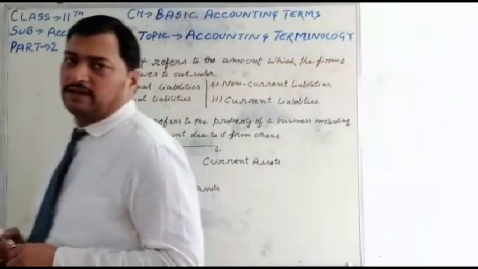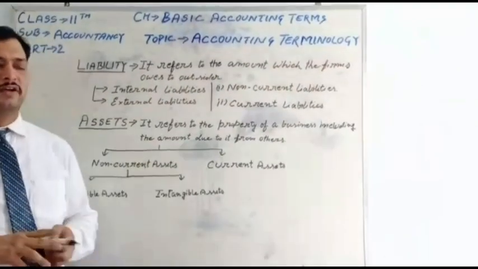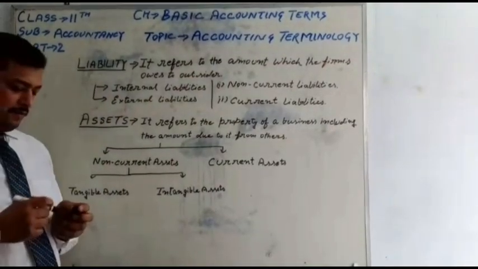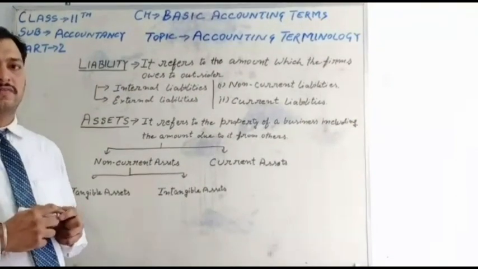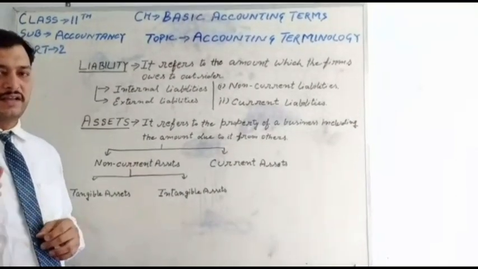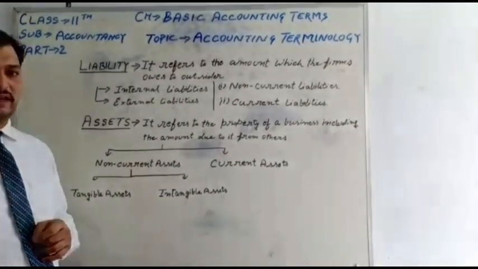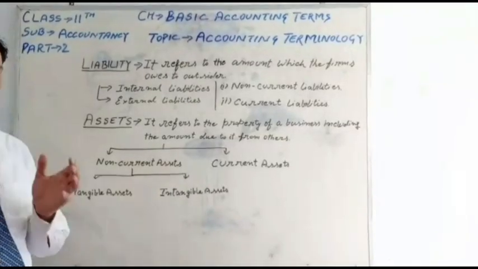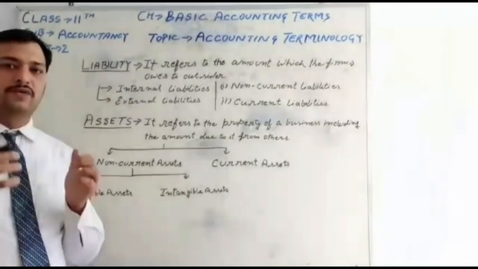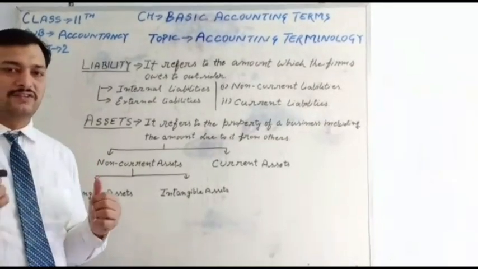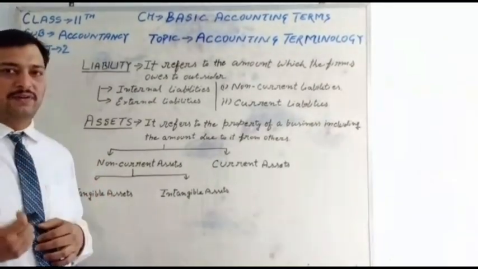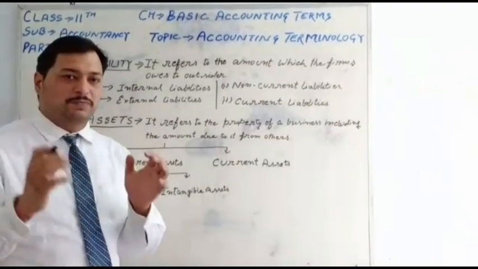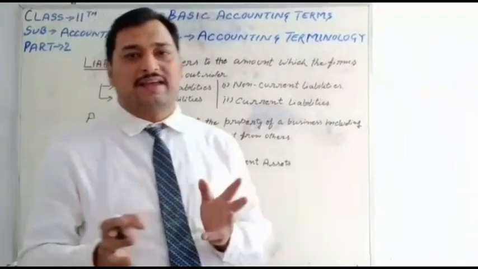Hello students, in this class we will continue accounting terminology in part two. In part one, we discussed business transactions, account, capital and drawing. As a revision, the amount the proprietor withdraws for his personal use is called drawing. Next, the amount a proprietor invests in the business is called capital.